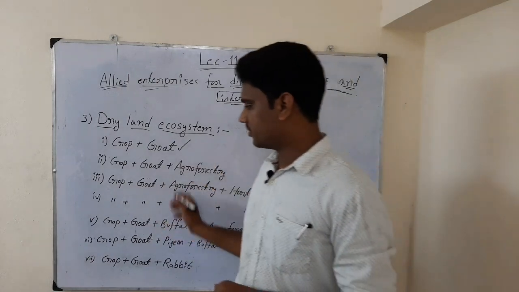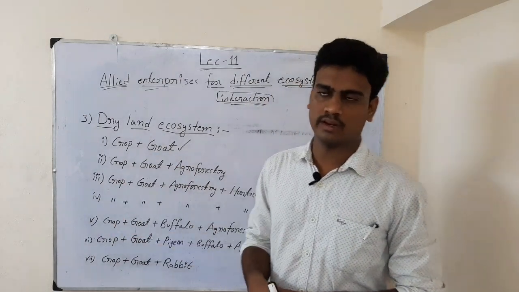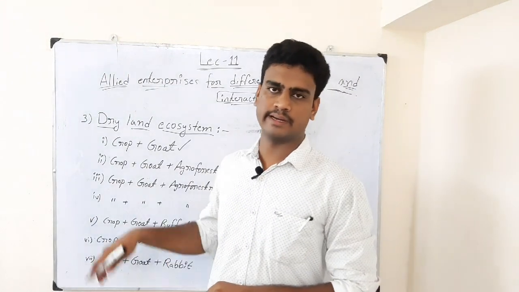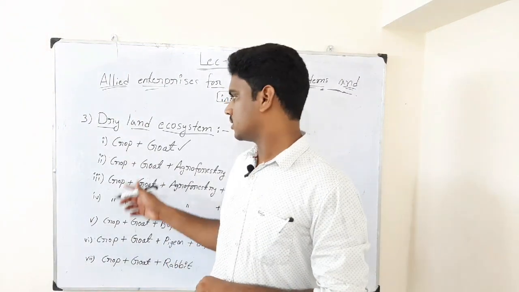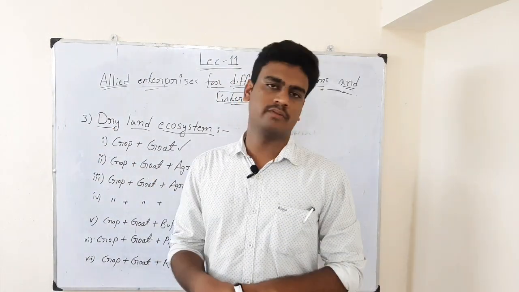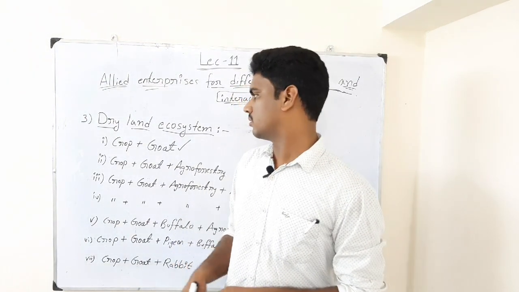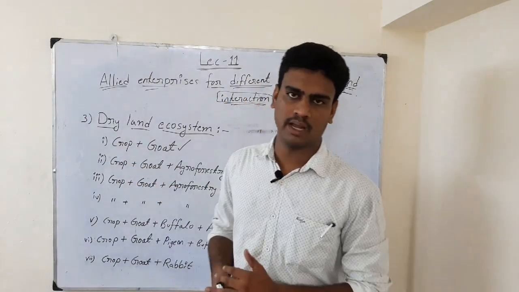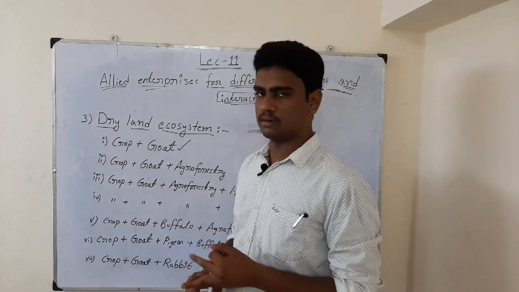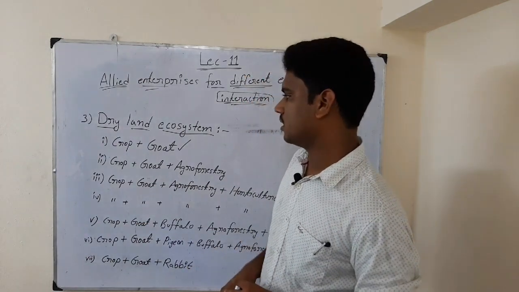So before we discuss all these components, first we have to see what kind of crops we can raise in dryland ecosystem. In dryland ecosystem, we know that it completely depends on rainfall, and most of the farmers go for raising a crop in only one season. Because of lack of water, they cannot raise any crop in the field afterwards. So we have to choose the crop accordingly. For example, cotton we can grow well in dryland, and also maize, sorghum, the C4 plants, and also some of the pulse crops we can go for in dryland agriculture.